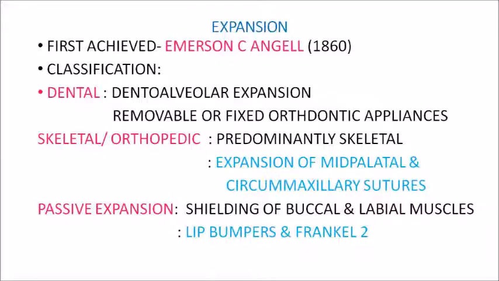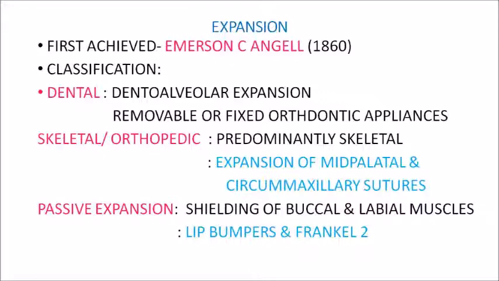Now skeletal expansion is when the expansion is more skeletal in nature. Rather than tooth movement, the expansion is brought about by the separation of your mid-palatal and circummaxillary sutures. This is predominantly skeletal in nature, and an example is the rapid maxillary expansion or RME appliances.